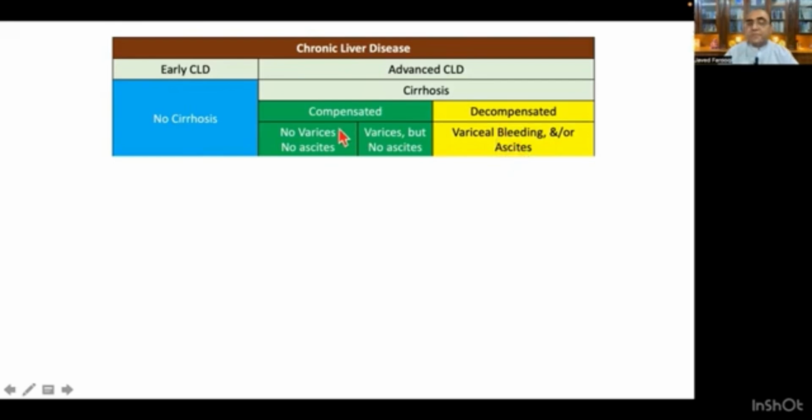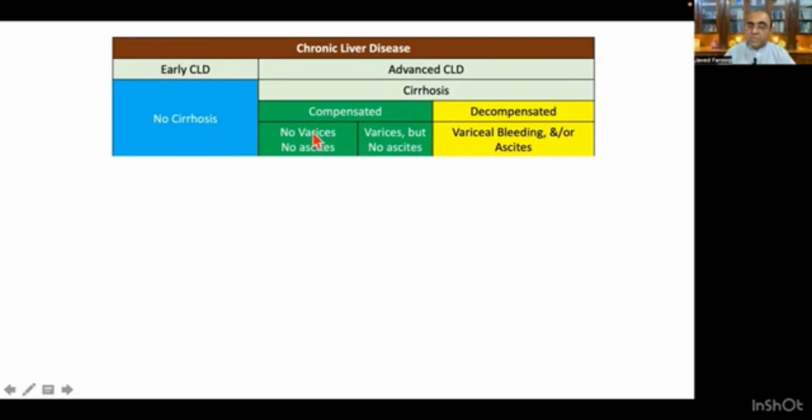So if we rethink the patients in the first stage of compensated cirrhosis, where there are no varices and no ascites, if these patients develop varices, the patient will enter into stage 2 of the compensated cirrhosis, and when these varices bleed, the patient will become decompensated. Or if the patient develops ascites, then again it will be a decompensated cirrhosis. But it's just possible that the patient is in stage 1 of the compensated cirrhosis and develops ascites, so that patient will directly jump into the decompensated cirrhosis.